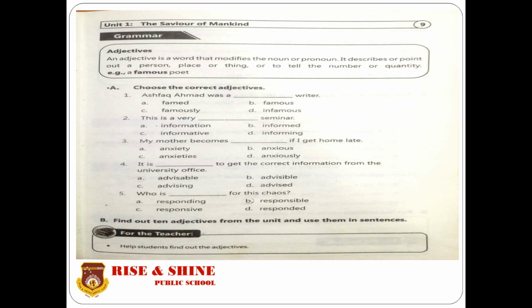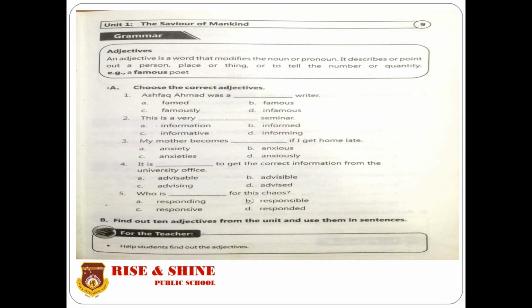Choose the correct adjectives. Ashfaq Ahmed was a dash writer. What is the adjective here? Famed, famous, famously, infamous. The famous writer, the correct option is famous. This is a very dash seminar. Again, a gap is given. Information, informed, informative, informing. This is a very informative seminar.